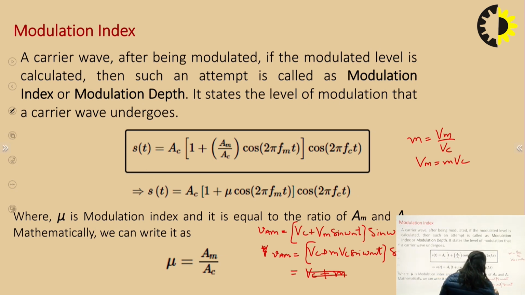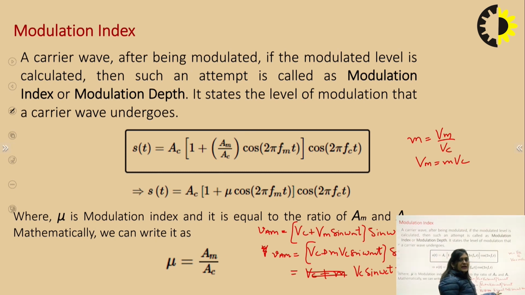This will be equal to Vc sin omega c t plus m Vc sin omega m t sin omega c t.